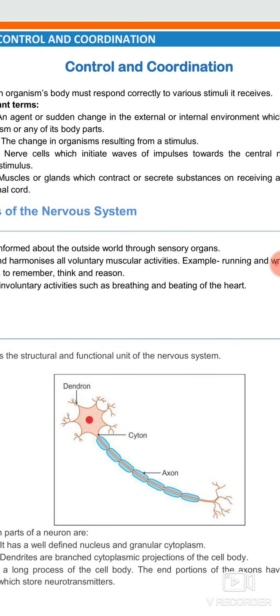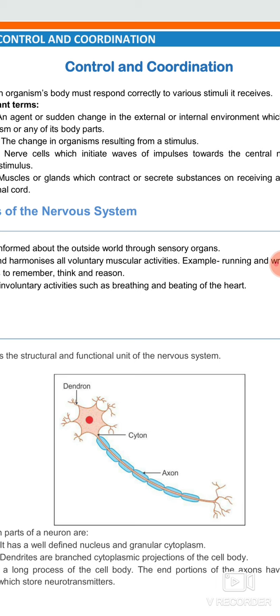Students, today in this module we are going to start with the topic transmission of the nerve impulse. Before starting the topic, I want to tell you that the transmission of the nerve impulse takes place with the help of the nervous system, and the nervous system of our body is made up of the nervous tissue. The nervous tissue is again made up of the cells called neurons or nerve cells. These neurons together make the nerve fiber, and through the nerve fibers the impulse is transmitted from one place to another in the body.